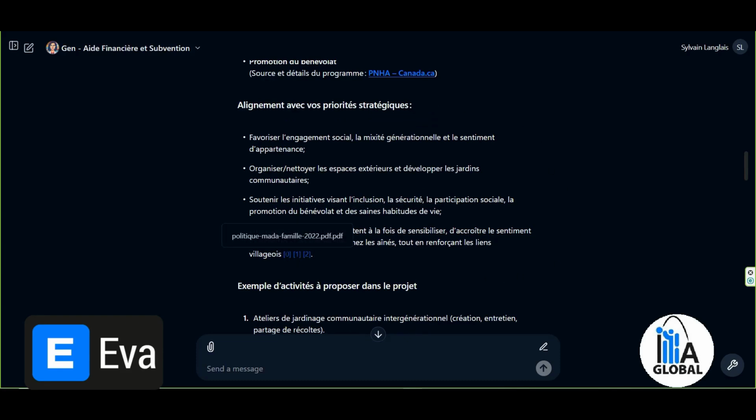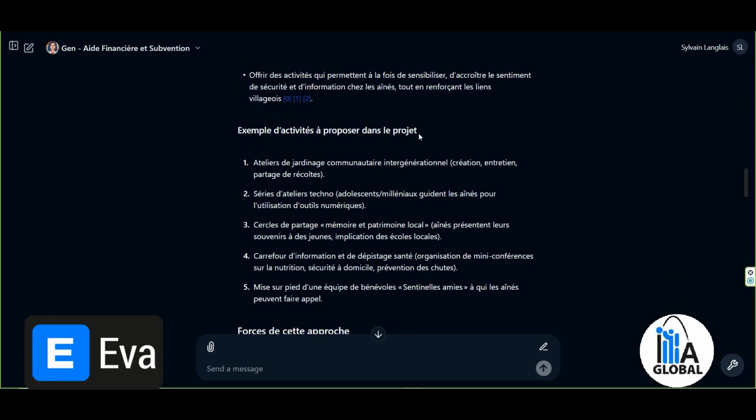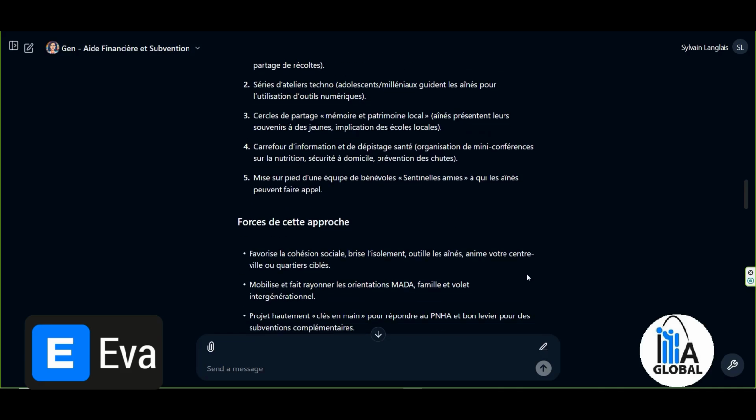Here you can see there are a lot of hyperlinks. This comes from the MADA policy. So in this case, the content of the text was generated with reference to the planning, actually to the MADA Senior and Family Policy and Plan. The examples of activities they propose include gardening workshops, technology sessions, sharing circles, and so on.